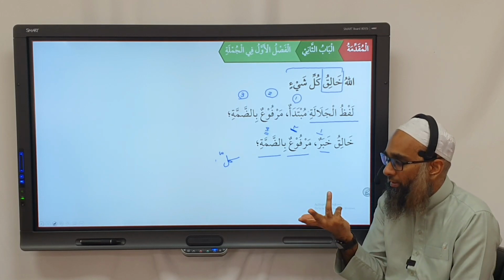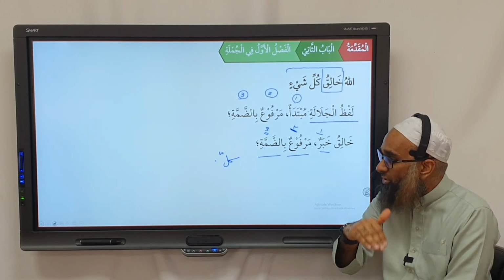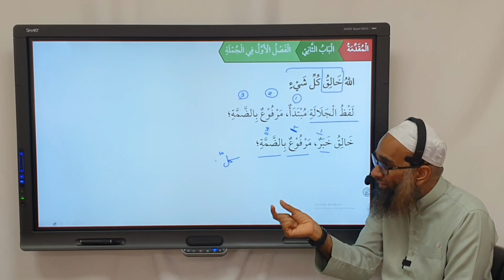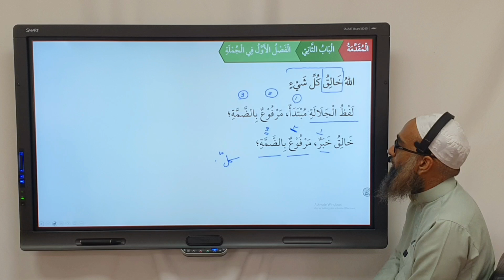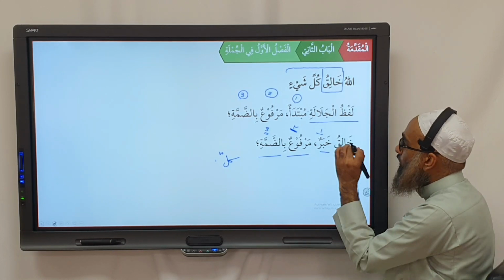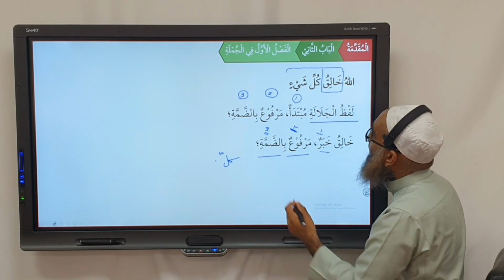Marfu' doesn't have any function. So for a marfu', the mudaf is actually going to be the fa'il, or the khabar, or the maf'ul bihi, and they will have a mudaf ilay attached to it. So we don't label mudaf. In Tarkib, we do that so we can understand the structure. When we're doing i'rab, we just look at this, we don't say mudaf. What do we say? So kulli becomes what?